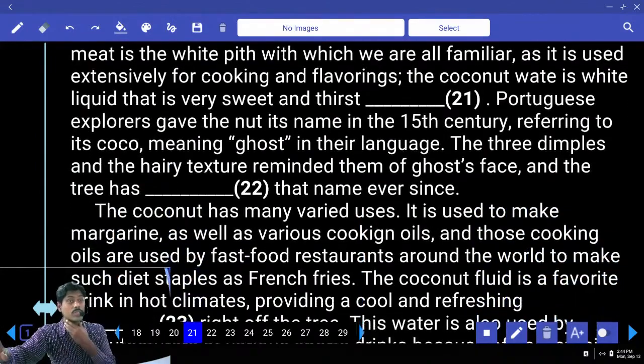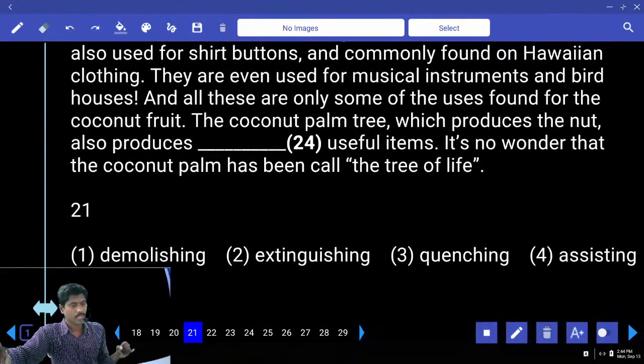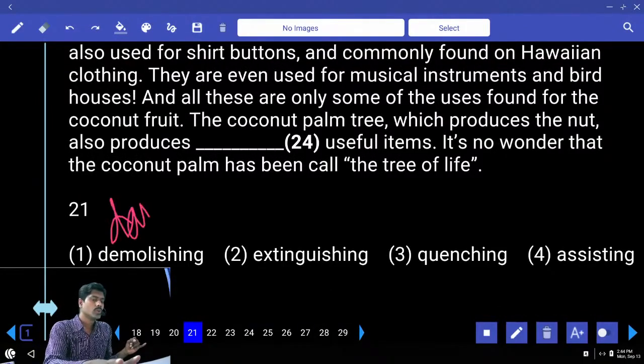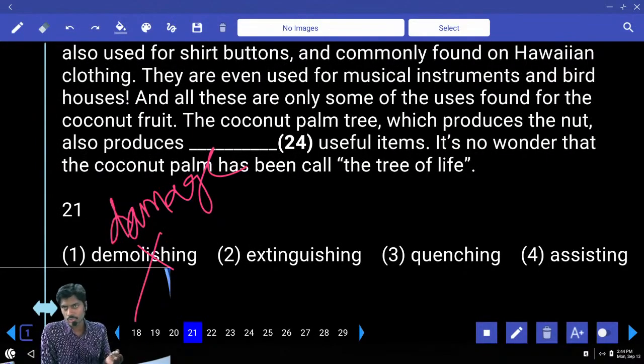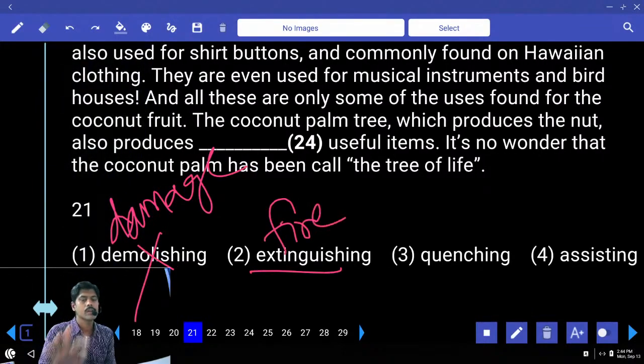You know about thirst. In summer you generally feel more, you feel thirstier. Thirst demolishing. Demolish means damage. It will never reappear once you damage. Buildings can be damaged, things can be damaged, things can be demolished, buildings can be demolished, not the thirst. Extinguish, generally it is used for fire. Put out fire.